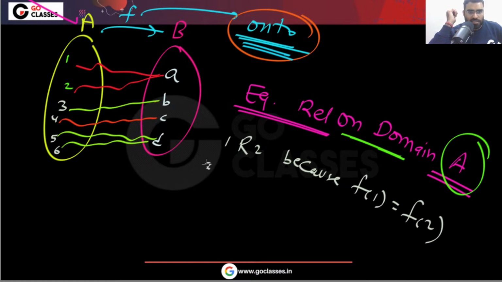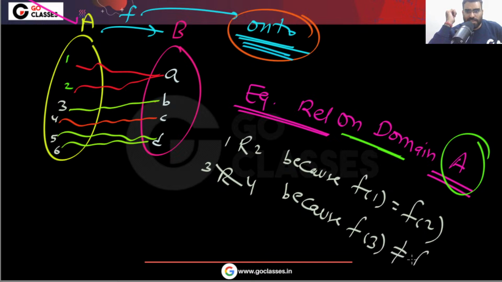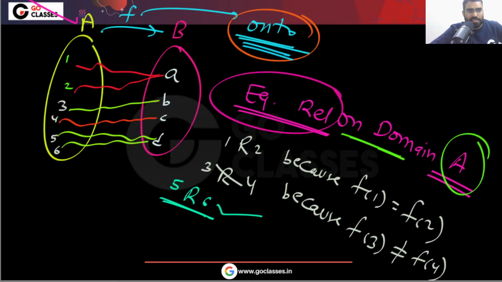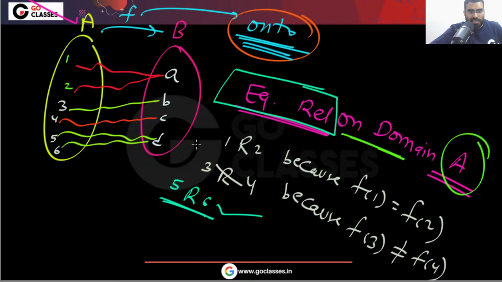You can easily notice that 3 is not related to 4, because F3 is not the same as F4. Next you can notice that 5 is related to 6. So this is the concept by which the equivalence relation is defined. Now because the equivalence relation is there, there will be equivalence classes. If there is an equivalence relation, then there will be equivalence classes. Agree? Okay, so there will be equivalence classes.